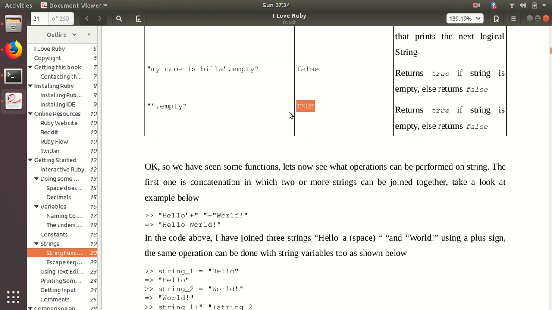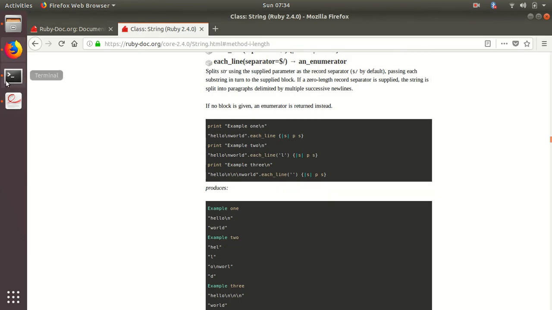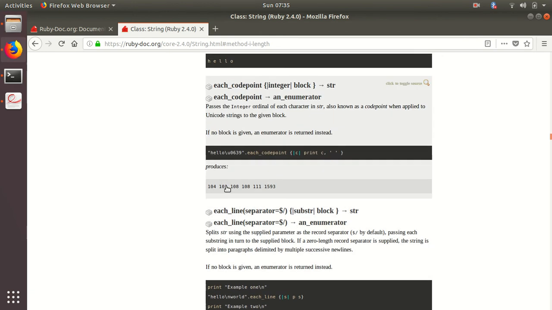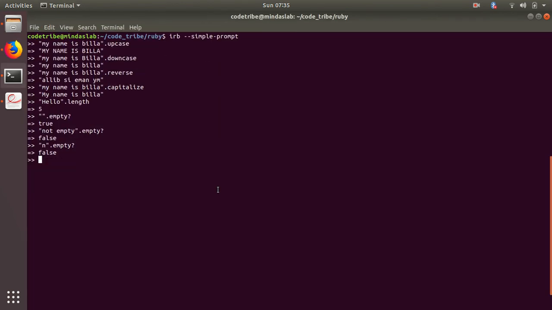Anyway, there's a typo in my book. Okay, so let me just check empty. It should give true because it's empty, and not empty, right? It should give false even if I just put a single character over here. It should give false, right? Okay, so there are things, and let me just say something.